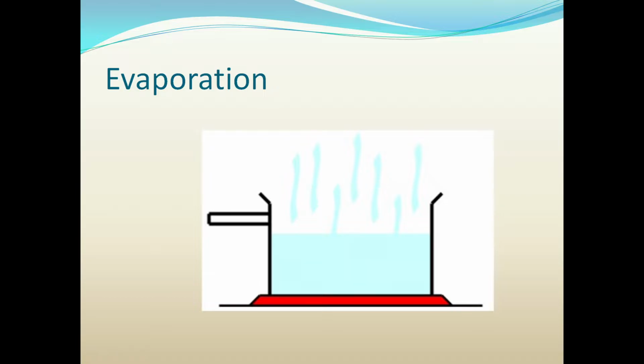Studies have shown that the oceans, seas, lakes, and rivers provide nearly 90% of the moisture in the atmosphere via evaporation, with the remaining 10% being contributed by plant transpiration. So now it's clear what is evaporation. Evaporation is a process by which water changes from liquid to gas or vapors.